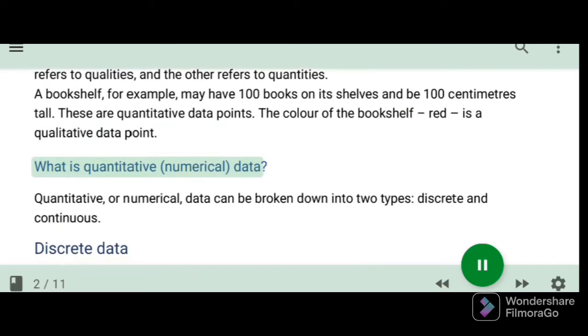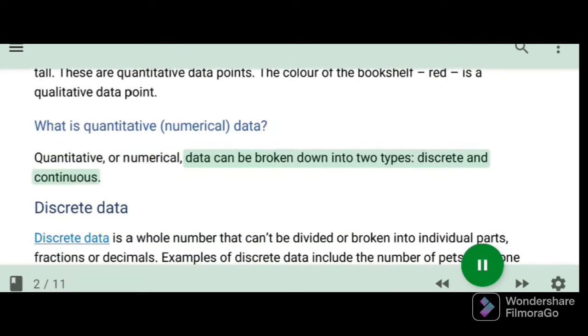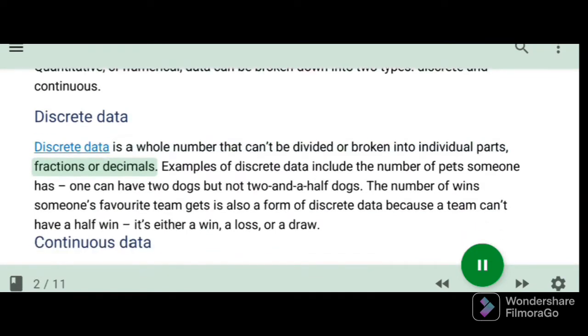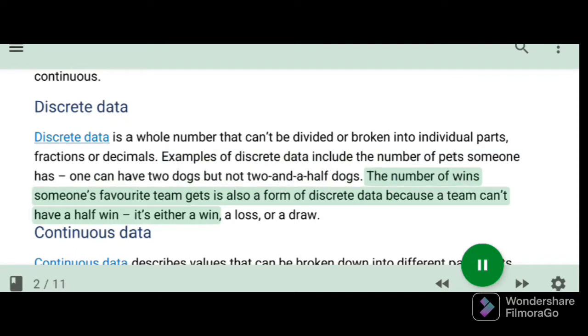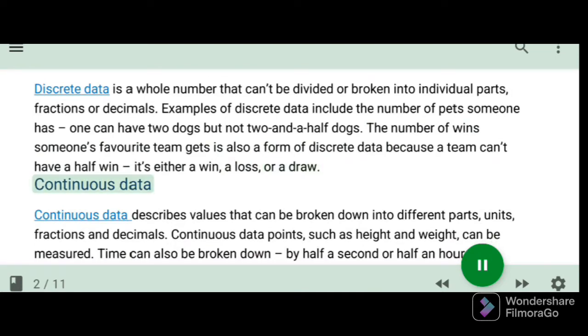What is quantitative numerical data? Quantitative, or numerical, data can be broken down into two types, discrete and continuous. Discrete data. Discrete data is a whole number that can't be divided or broken into individual parts, fractions or decimals. Examples of discrete data include the number of pets someone has. One can have 2 dogs but not 2.5 dogs. The number of wins someone's favorite team gets is also a form of discrete data because a team can't have a half win, it's either a win, a loss, or a draw.